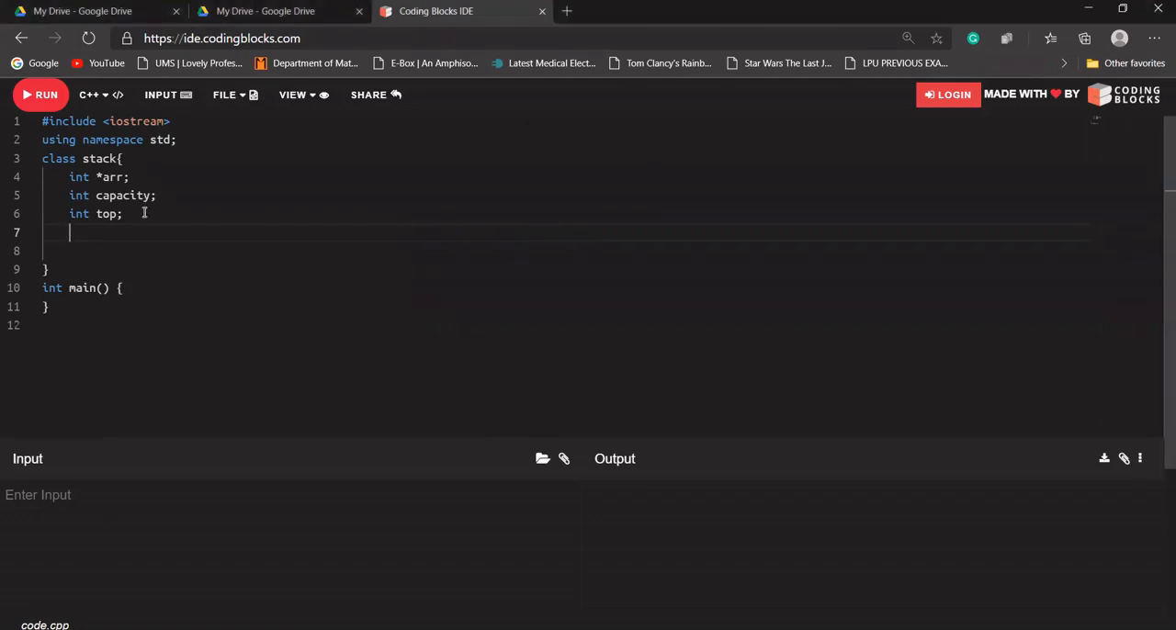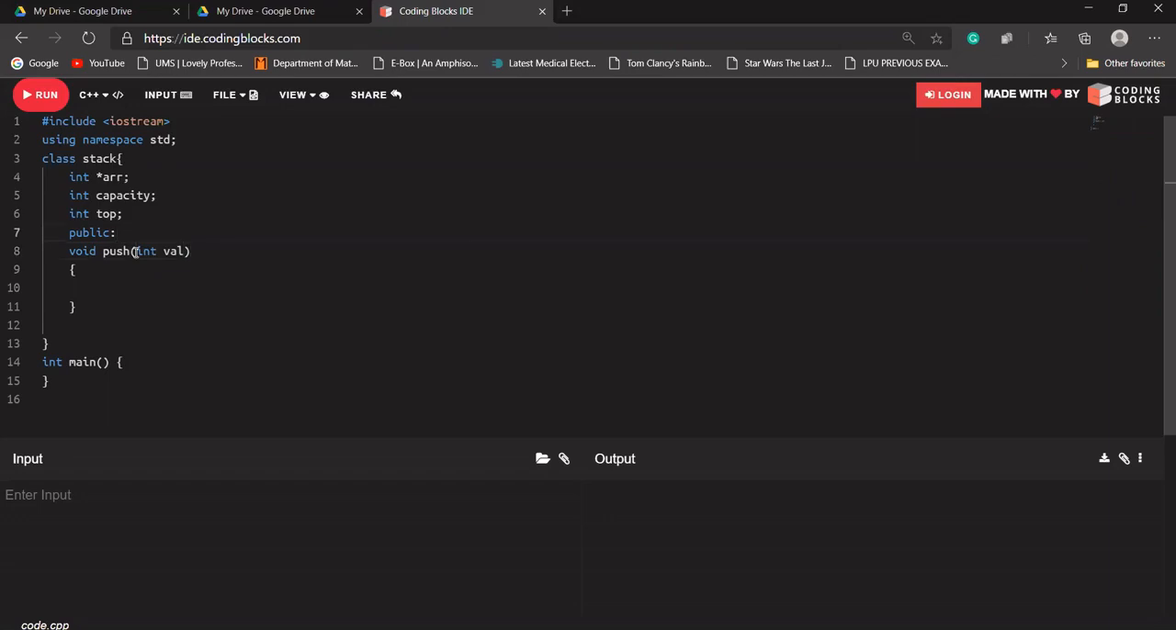Okay, all these members are private. So let's quickly create some functions. I have to create push, pop, the top element, as well as isEmpty and isFull. I'll be making them public functions. Let's say first I'll be using a push function. Our push function will have a data value passed through it, an integer value.